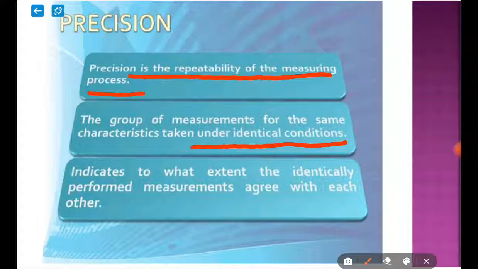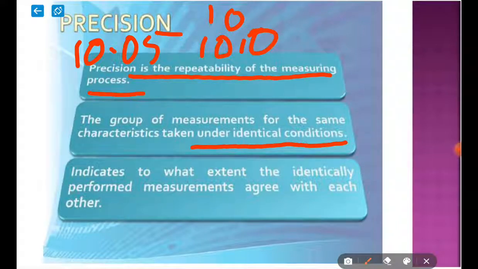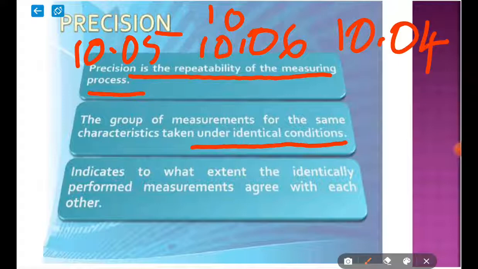For example, in the last example our true value is 10 mm, and if measured we get 10.05, 10.06, 10.04, etc. We can tell that this is somewhat precise because all the measured values are close to each other.